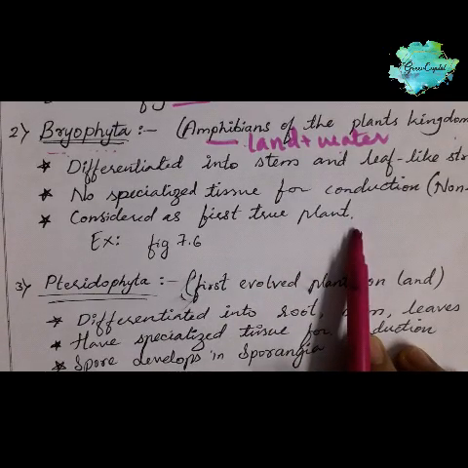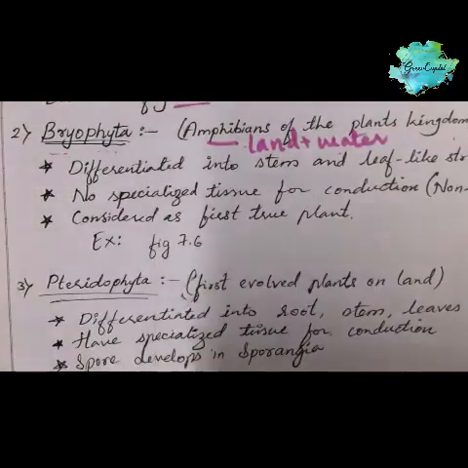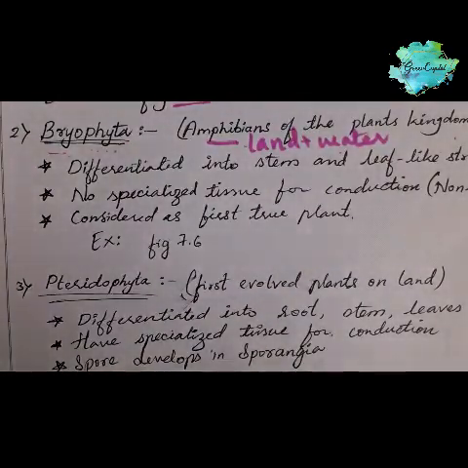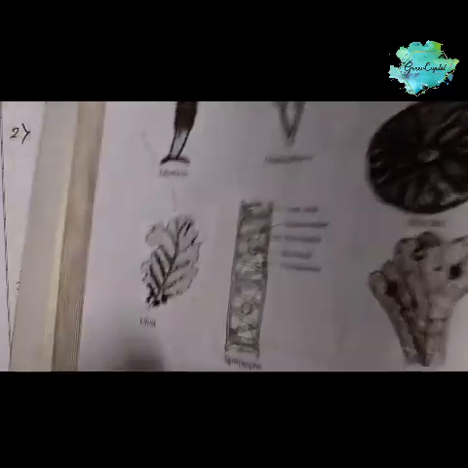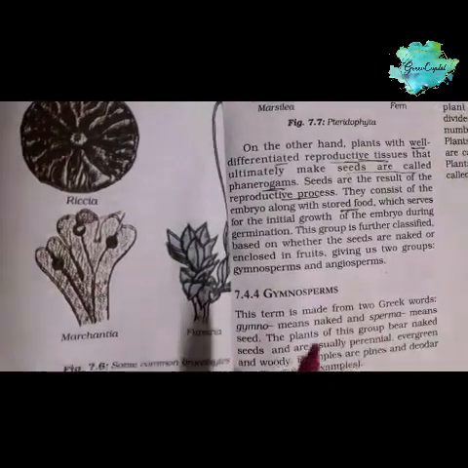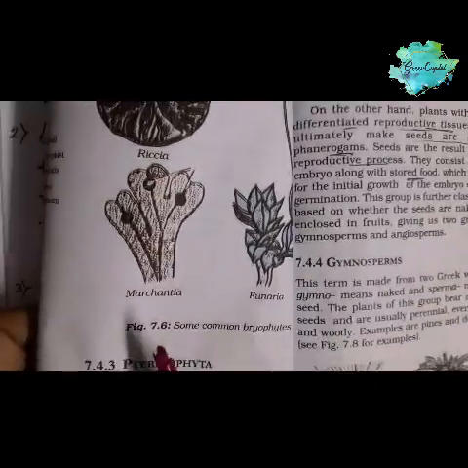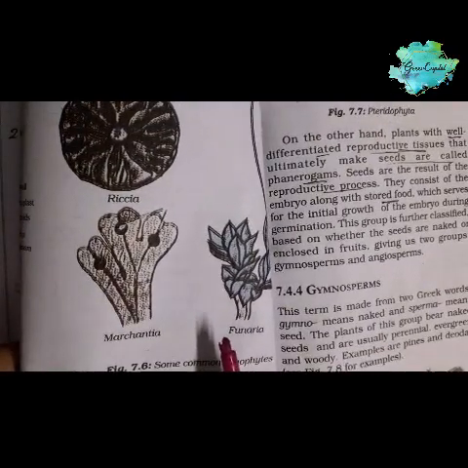Next, for examples, we will move on to figure 7.6. It is in your book, page number 86. Have a look. This is Riccia, Marchantia and Funaria.